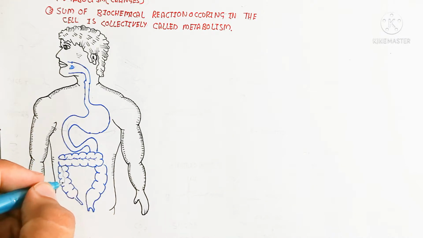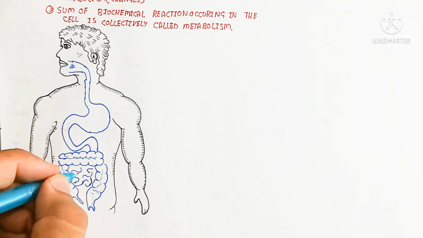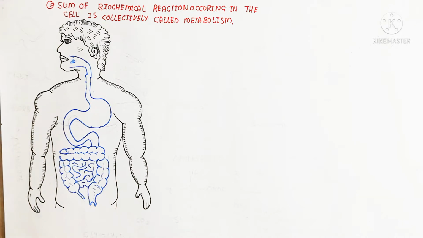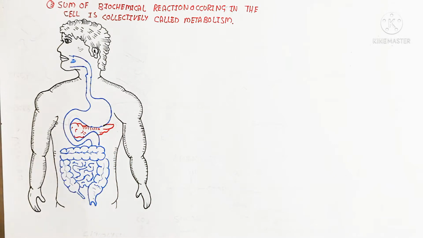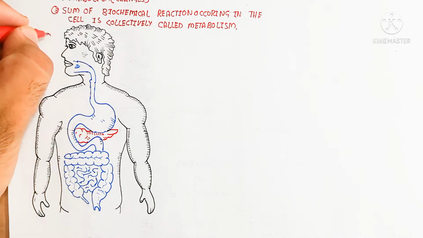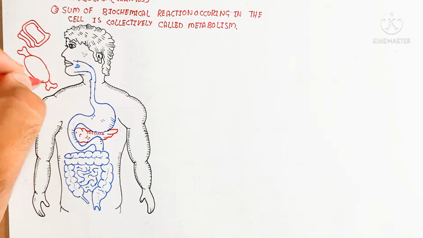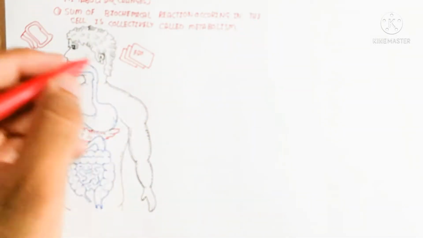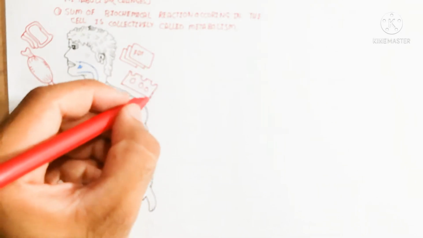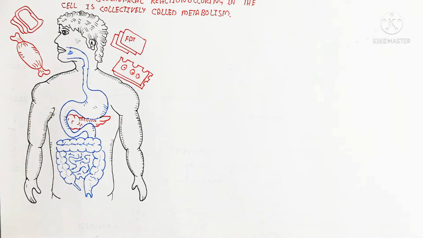Here is a person containing a digestive system. First we should understand the digestive system. Here is the oral cavity, which partially digests carbohydrate, while the stomach is used for partially digesting protein, and the duodenum is used for the partial digestion of fatty acid and also complete digestion. The duodenum is part of the small intestine, which goes into the jejunum and ileum, while the large intestine is used for water absorption and minerals and vitamins. Microbiota are also present in the large intestine, which plays an important role as an anabolic effect.